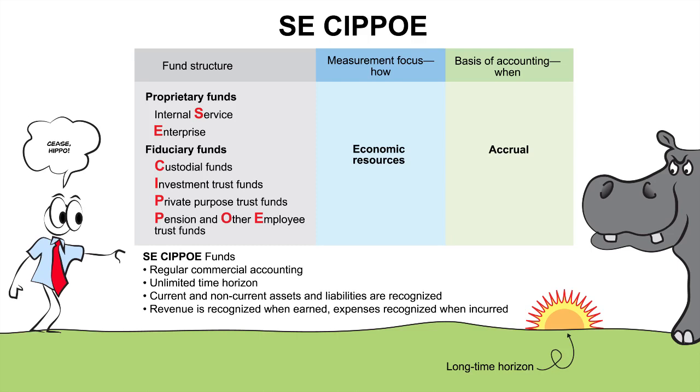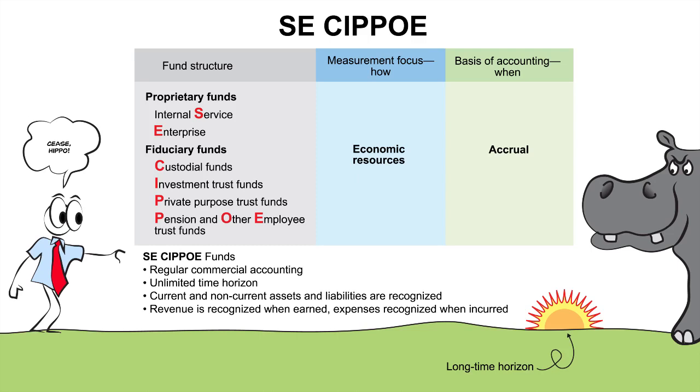Now let's turn our attention to the CHIPO. The C is the internal service and the enterprise. Those are proprietary. Then we have the fiduciary funds: the custodial, the investment trust, the private purpose trust, and the pension and other employee trust funds, CHIPO. Now they use full accrual. They use the economic resource measurement focus.